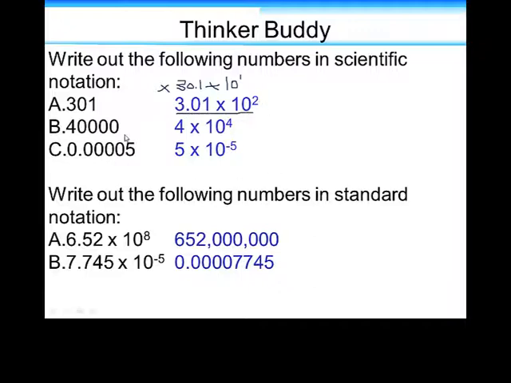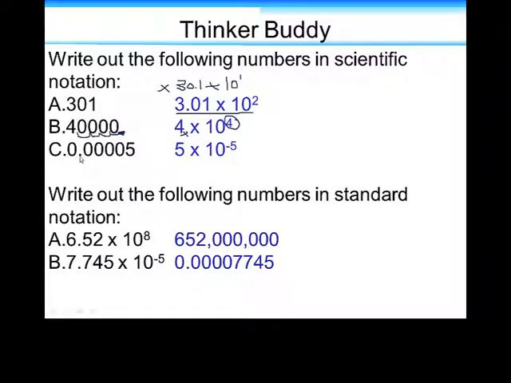Then part B, we have 4 zeros, and there's only one digit of 4, so the way we express that is 4 times 10 to the 4th. And you may have seen in the video, one way to do this is start by putting a little decimal there and jump over 1, 2, 3, 4 times. That's where this 4 comes from. We have to jump 4 times to put, if you can imagine a decimal there. We don't actually put it there, but if you can imagine it there, we had to jump 4 times to get to that point.